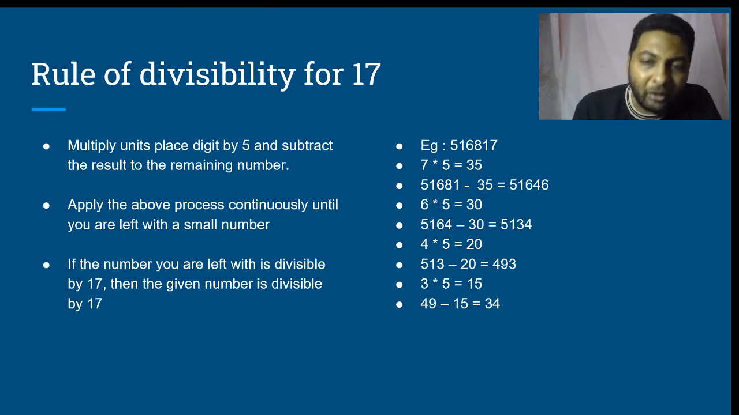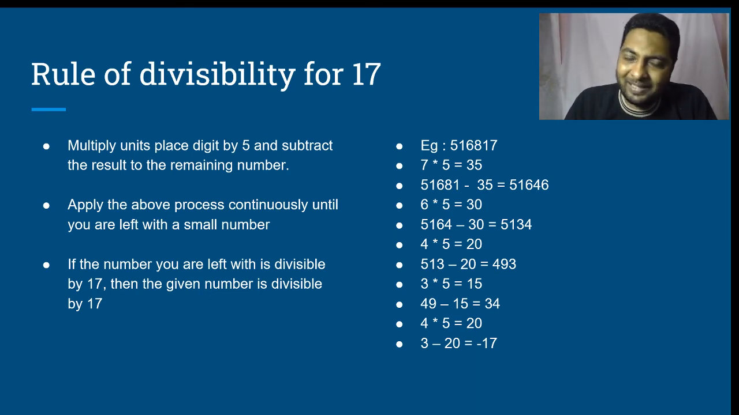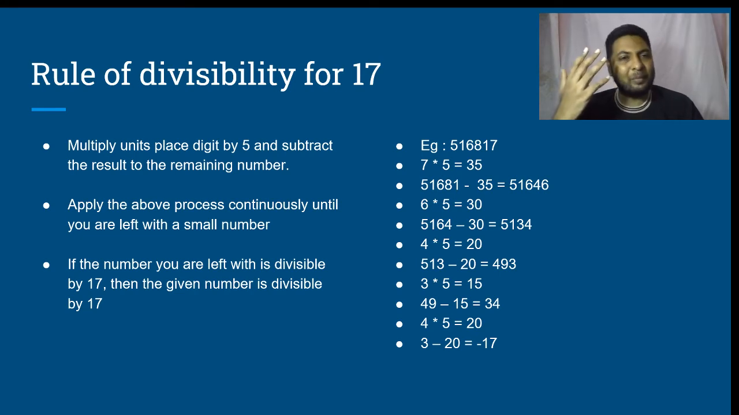If not, if we want to proceed further, we can still move ahead. 4 into 5 is 20. 3 minus 20 is minus 17. Minus 17 is divisible by 17. Therefore, the given number is said to be divisible by 17. Is that clear?